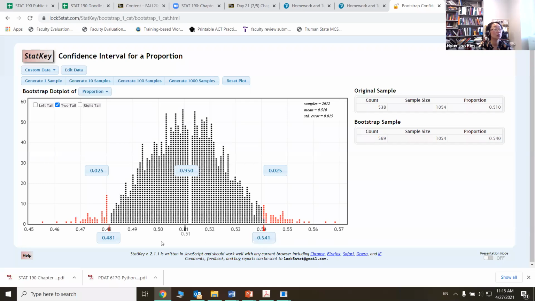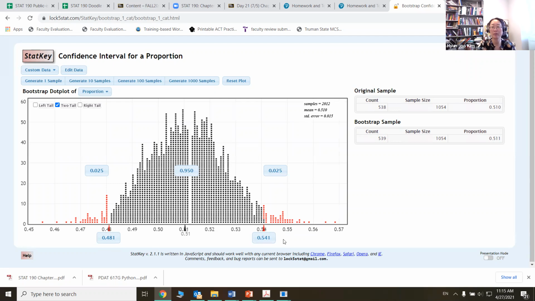And then those two numbers are what we call the confidence interval for our population. Again, this middle number will be your one number. We call that the point estimate, and these two numbers are the interval estimate.